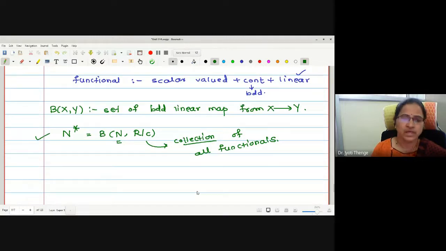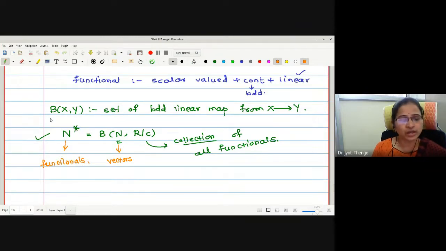If I consider the nature of elements in the set, N consists of vectors because this is a normed linear space, which is underlying a vector space. The nature of elements in N star will be functionals.